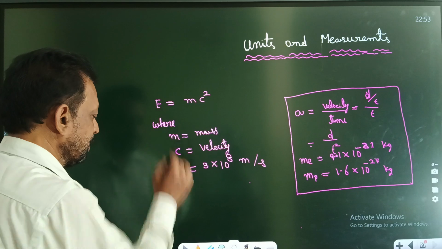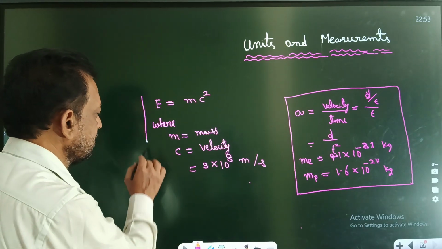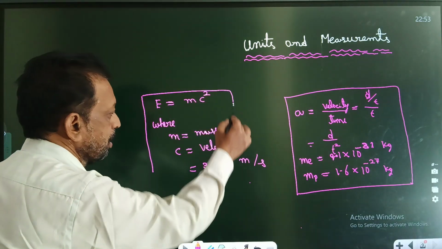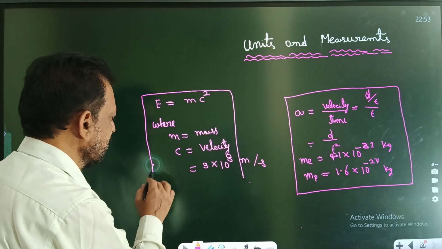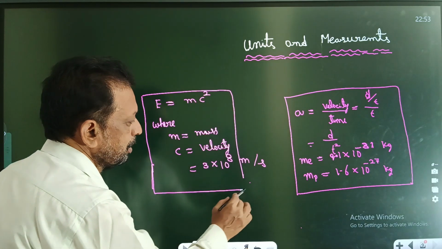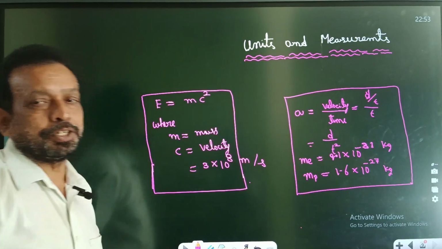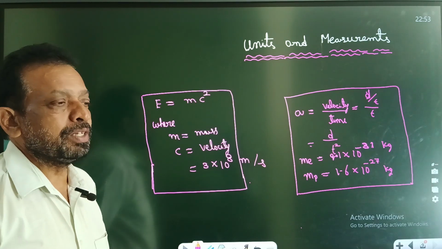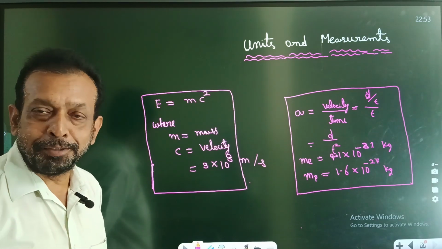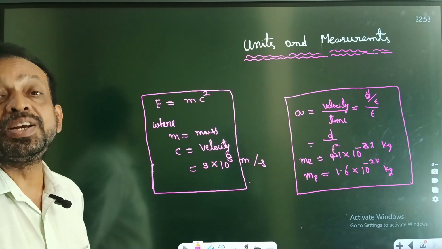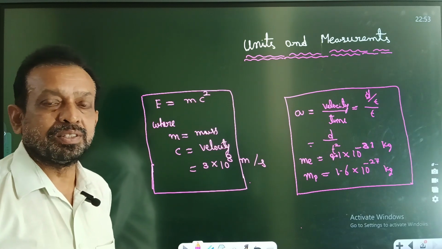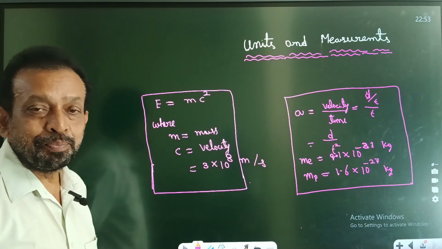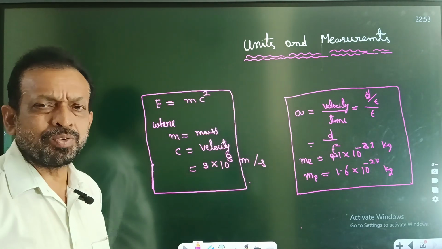Now by observing E is equal to mc square, if you take any quantity which has mass, that means it has energy. So physics means the study of energy, or the study of nature, which means the surroundings.